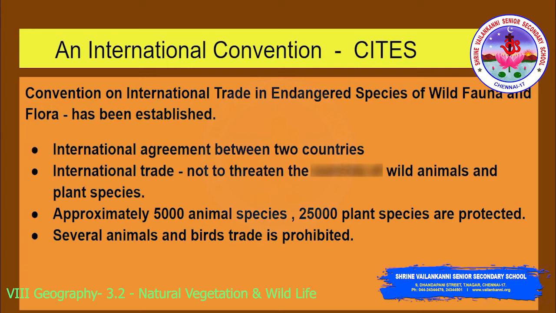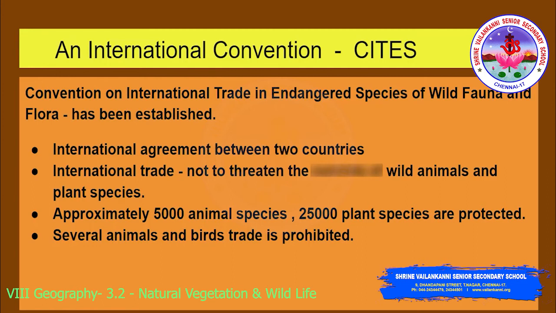These are all the actions which can be taken at the regional and community level and among the students. Countries are also passing laws against the killing and the illegal trading of birds and animals. There is an international convention named CITES, which means the Convention on International Trade in Endangered Species of Wild Fauna and Flora. It is an international agreement between governments.